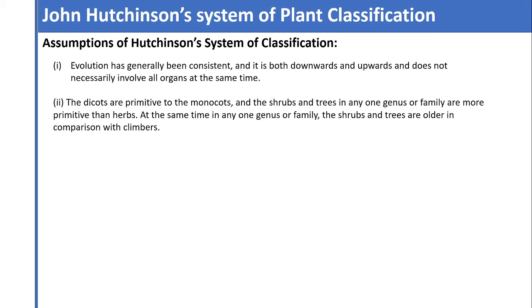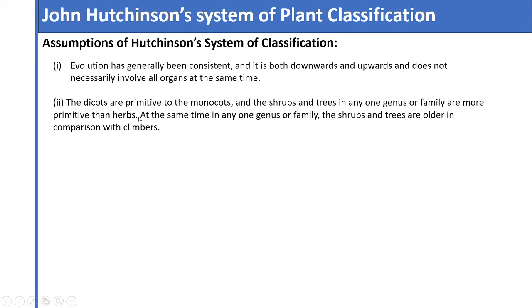The dicots are primitive to the monocots. While classifying the plants known to him, Hutchinson considered that dicots are primitive to the monocots, and the shrubs and trees in any one genus or family are more primitive than the herbs.